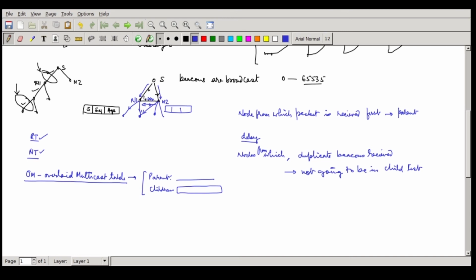Okay, and if you have not sent this particular packet, because there was more delay here and less delay here, so this packet was not sent and you could only receive this one, you need to send a NAC so that N2 will not keep you in the children list. And if a NAC is received for your broadcast, then also you will not be. So you send something, you got a NAC, the other node should not be in the child list in that case.